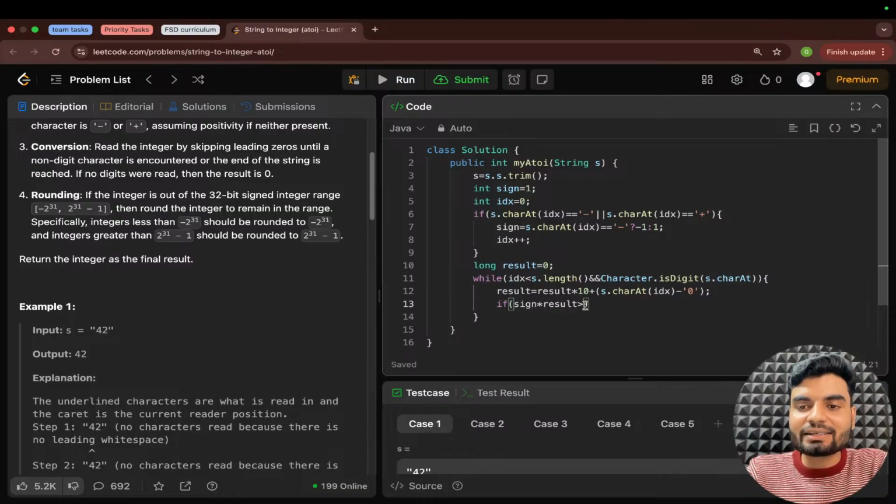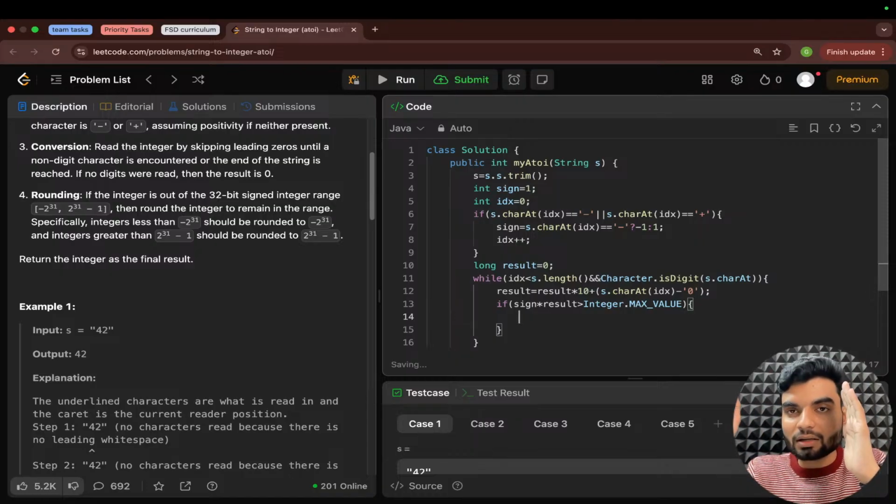If that is greater than, how do you check the maximum range in Java? So you have Integer.MAX_VALUE for checking the maximum. So if this is greater than the maximum value of integer, meaning 2 to the power 31 minus 1, in that case we were returning what? That value itself, meaning Integer.MAX_VALUE will be returned. Yes or no? That was the concept. That's what they have mentioned in the rounding process.